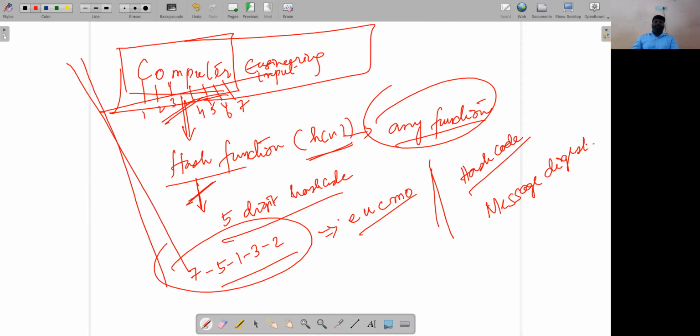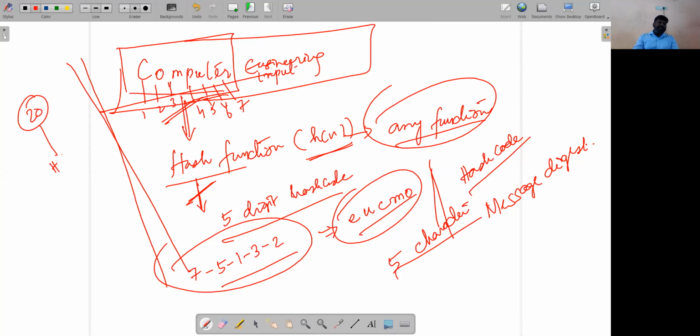My hash code value is 5 characters, but my input size is more than 15, say 20 characters, and I am applying a hash function which produces a 5 character hash code. So this is the hash function as well as the hash code. Any doubt regarding the hash code and hash function? If you have any queries, quickly write in the chat box.